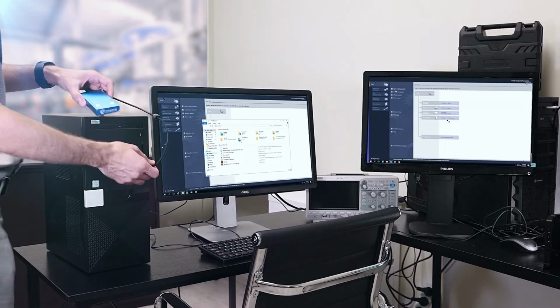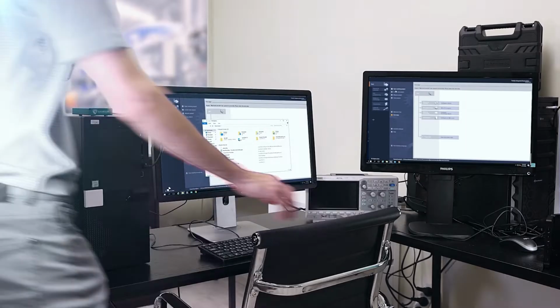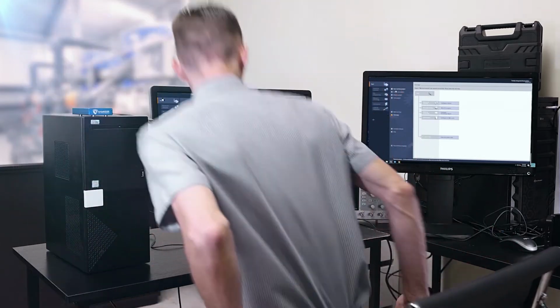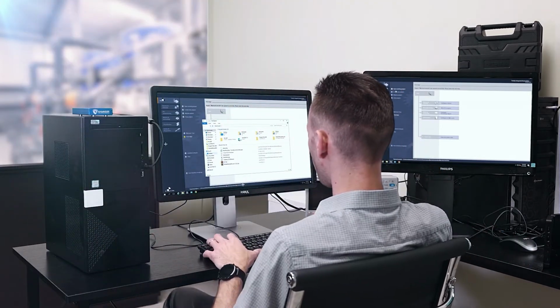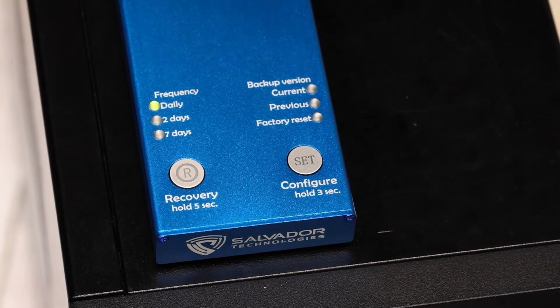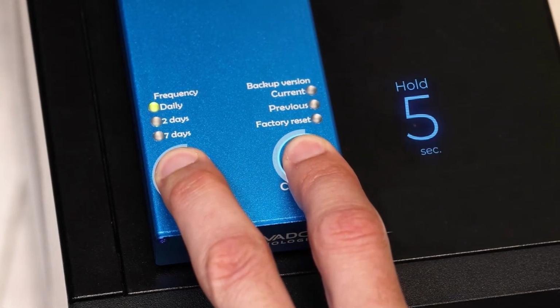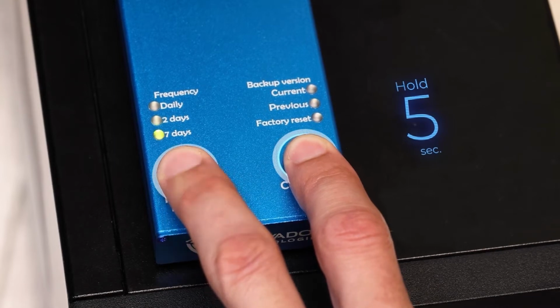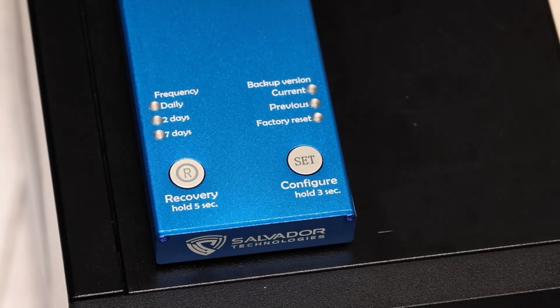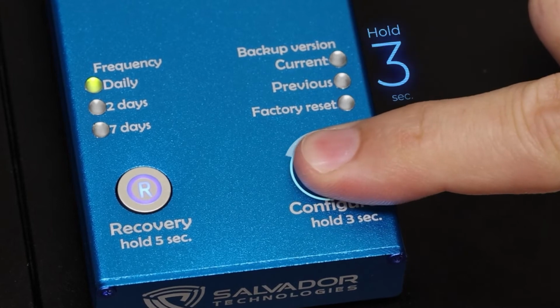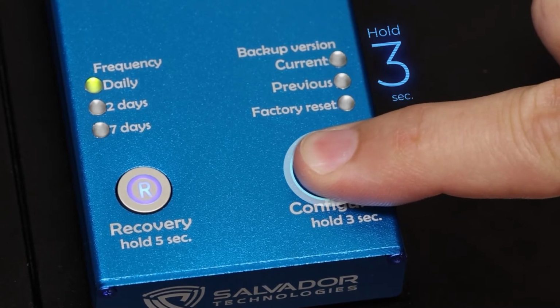For installation, plug the unit into your end computer to enable charging and data transfer. Then, install the Salvador Agent Software on your computer. Press the Recovery and Configure buttons simultaneously and hold for 5 seconds. Default is set for daily backup. If you wish to reconfigure it, press the Configure button and hold it for 3 seconds.